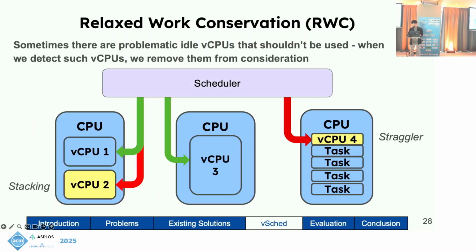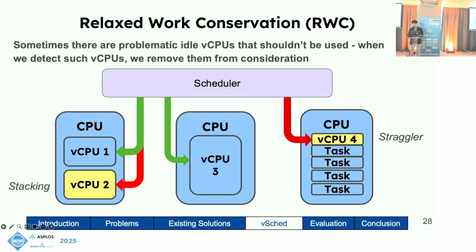The current scheduler is work conserving, meaning that an idle vCPU should always be used if there are runnable tasks. Yet this is not always correct in virtualized systems. 2 vCPUs could be stacking on the same physical core, in which case the best option is to simply never use vCPU 2 and allow vCPU 1 to use the entire core uncontested. The guest loses no CPU time and gains the ability to avoid problems, like priority inversion, and vCPU exits when the host swaps between the 2 vCPUs.